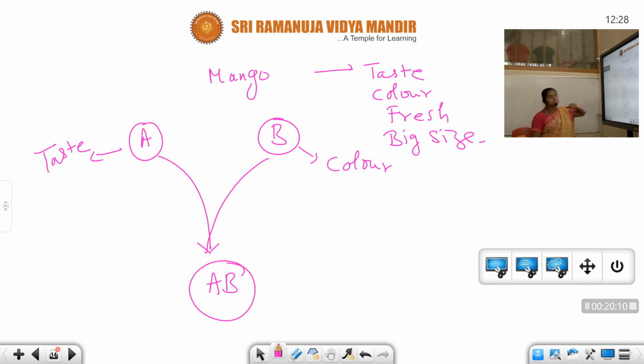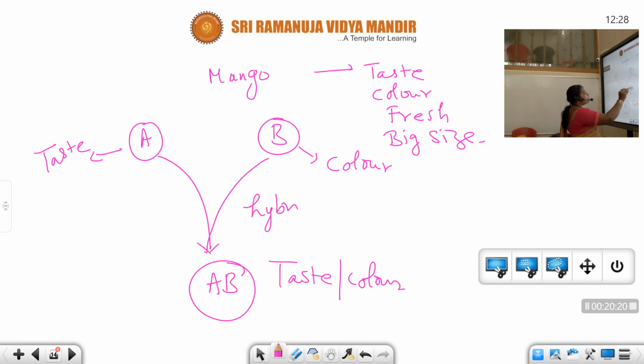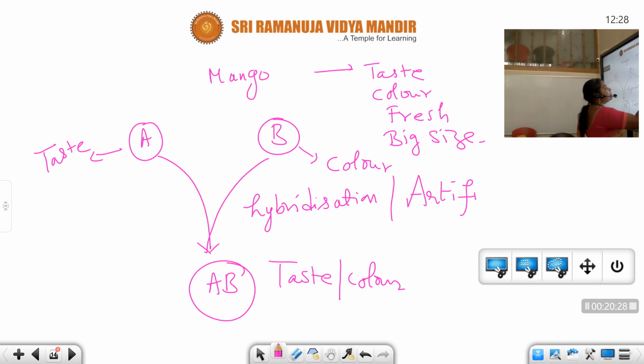Hybrid varieties. So in this AB, I can have both qualities, taste with color. This is hybridization. This is nothing but artificial selection. Understand, students? I just wanted to give a small example to make you understand very clearly.